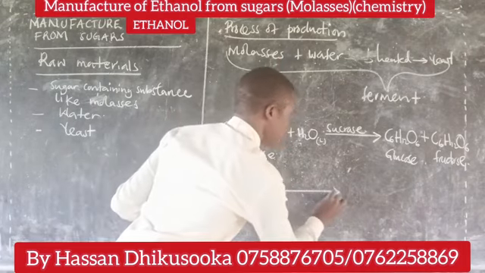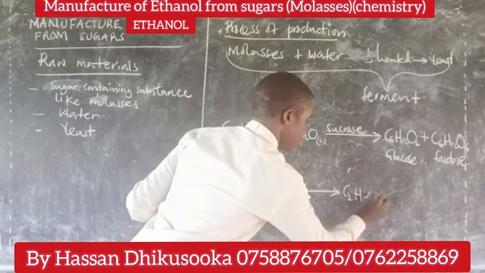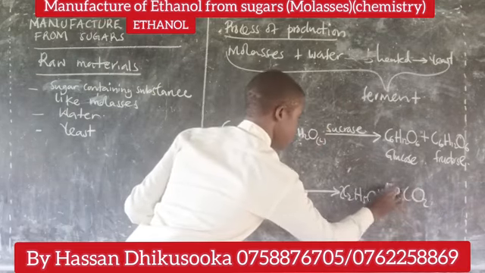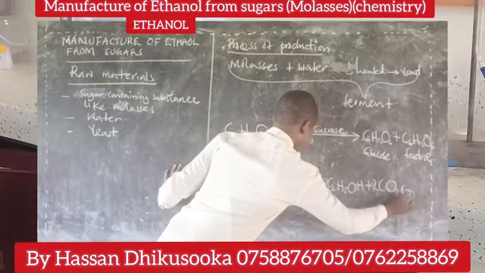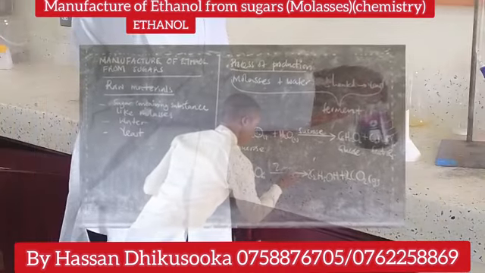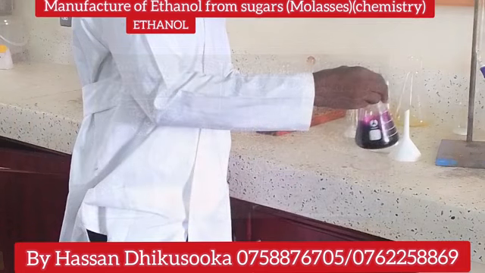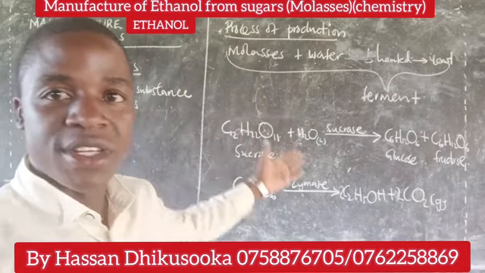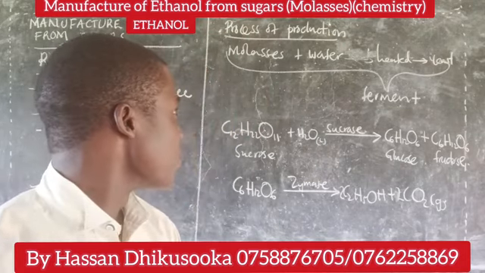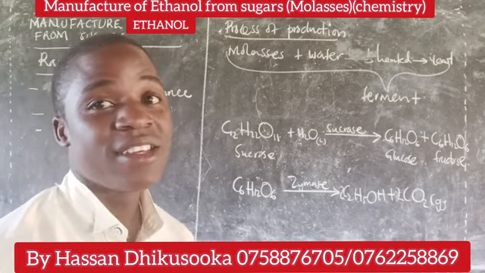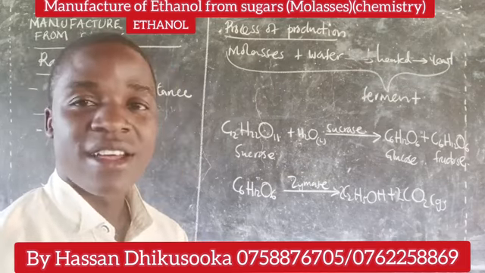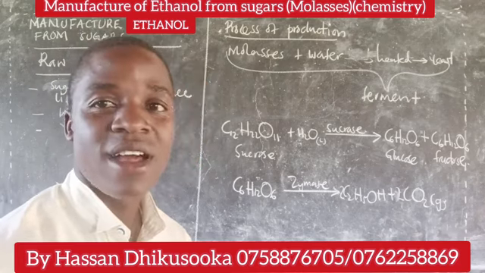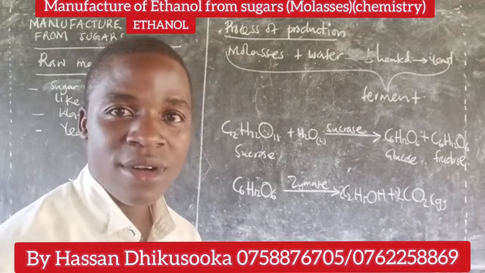So, this is decomposition, ethanol and carbon dioxide. Yes. So this is the enzyme that is catalyzing the process. Now, let us try to explain what we have written there in terms of chemical equations. When you look at this, we are saying molasses are heated in what? In water, then yeast is added in a container or a boiler, and the mixture is allowed to ferment for some days.